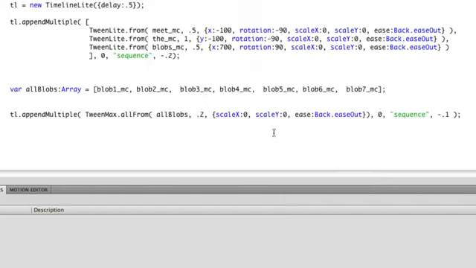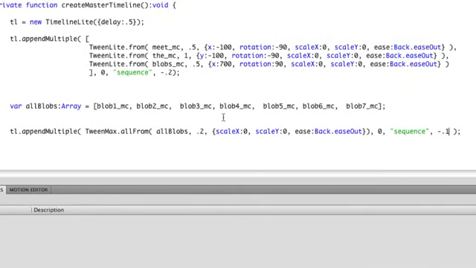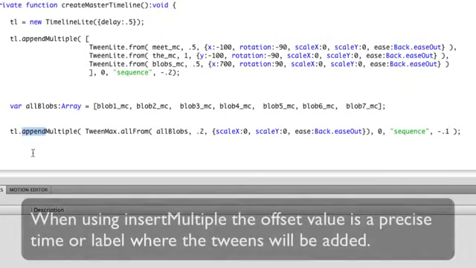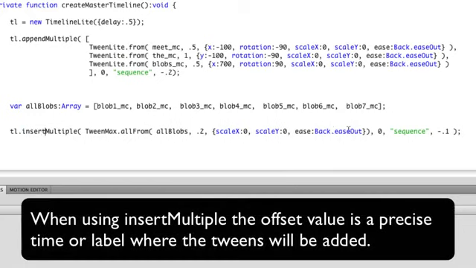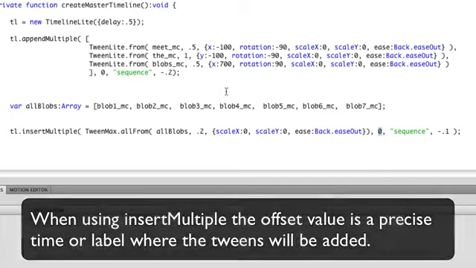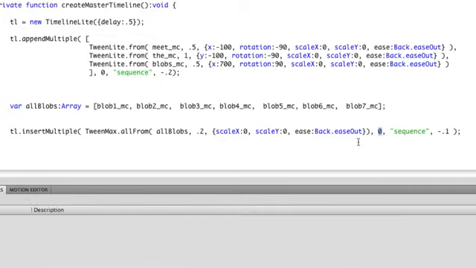Now, we've covered a lot about appendMultiple, and I want to point out now that we also have insertMultiple. And it works virtually the same way, but with insertMultiple, the offset value is a precise time or label where you want all of these tweens to be inserted into your timeline. So let's just say that I want all the blobs to start animating as soon as meetMC is done. Okay, so meetMC is the first tween, and it has a 0.5 second duration.